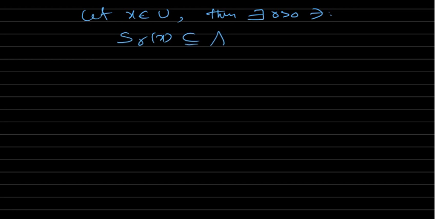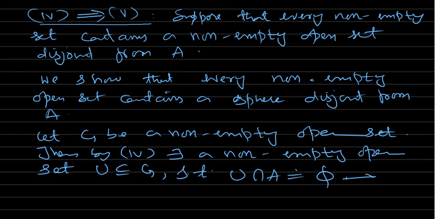Okay, now U is non-empty, so choose a point. Let X be in U. Since U is a non-empty open set, we have a point X in U. Now this X is an interior point of U, so there exists R positive such that SRX is a subset of U. Name it 1.